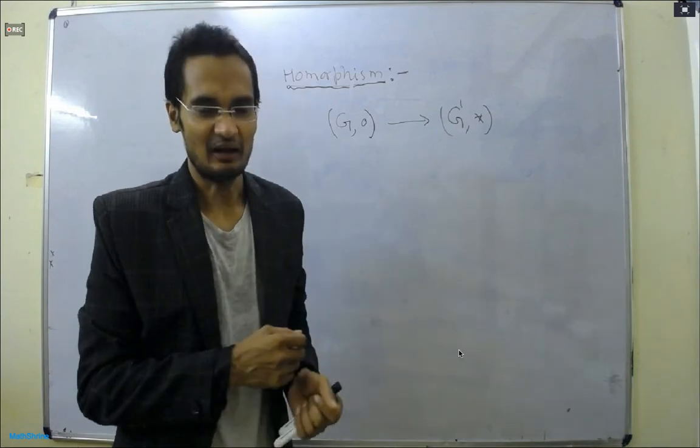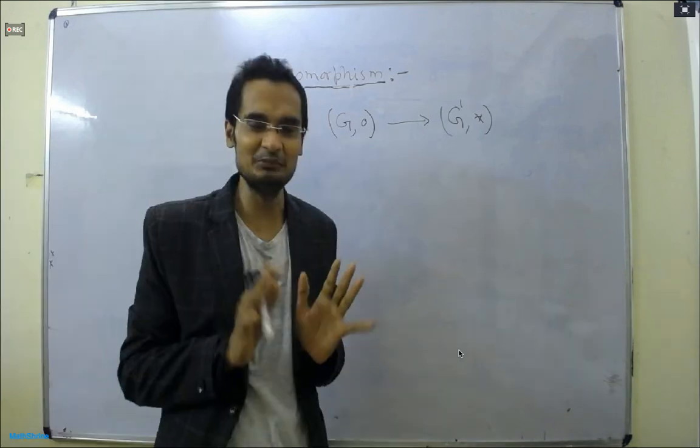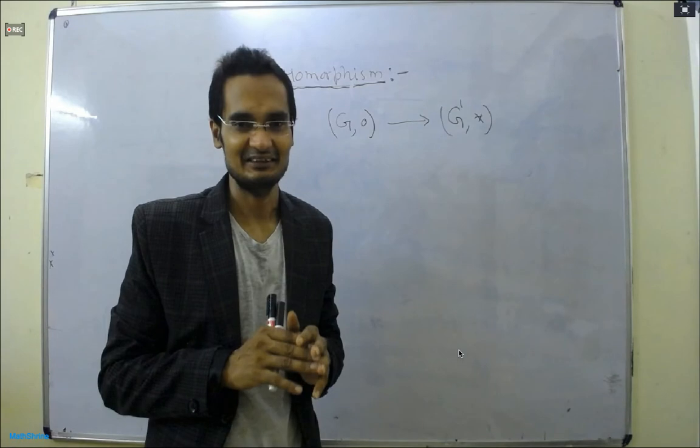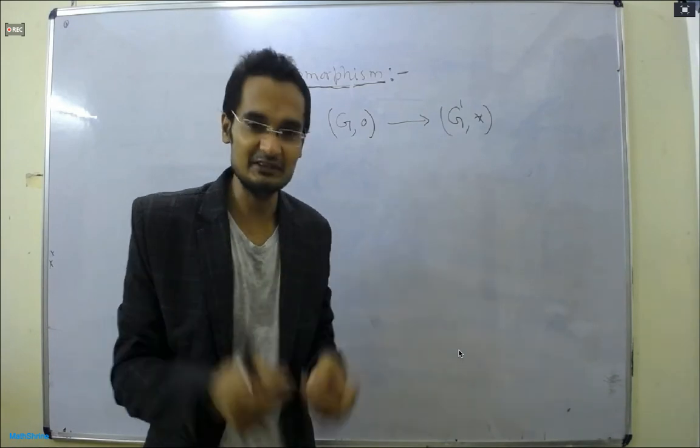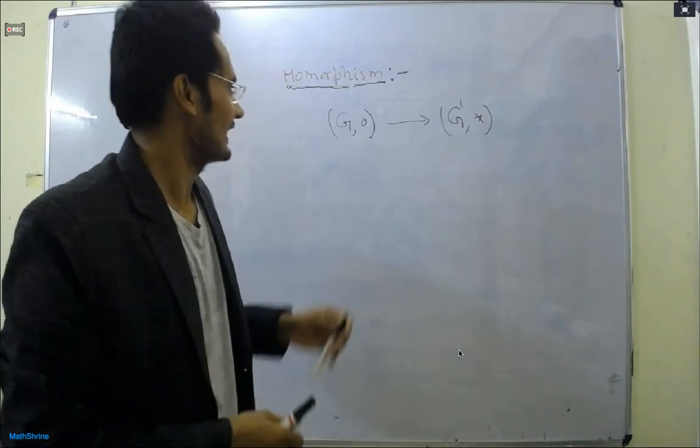Suppose it is very urgent: use the flight, come and go back, problem solved. So here, homomorphism is a tool, a flight, from one group to another group.